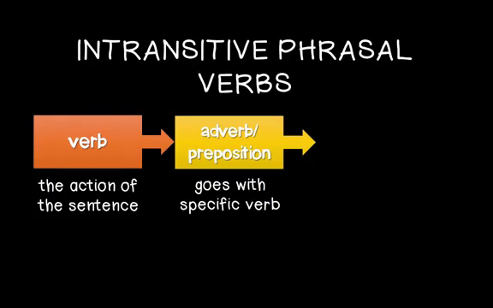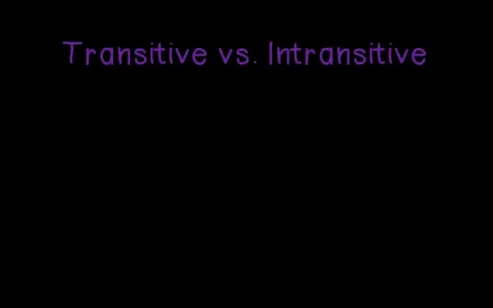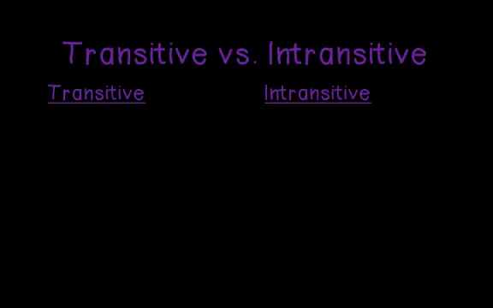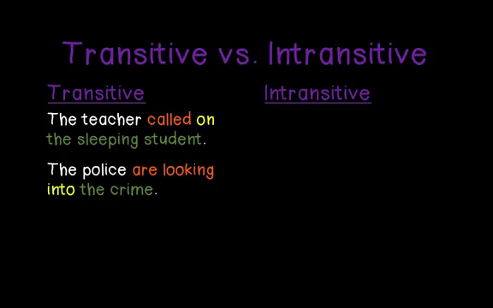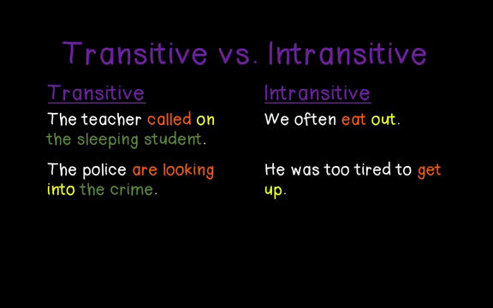But with intransitive phrasal verbs, no direct object is needed. So let's look at some examples of both transitive and intransitive verbs. The teacher called on the sleeping student. The sleeping student is the direct object. The police are looking into the crime. The crime is the direct object. With intransitive, we often eat out, however, does not have a direct object. He was too tired to get up also doesn't need a direct object.